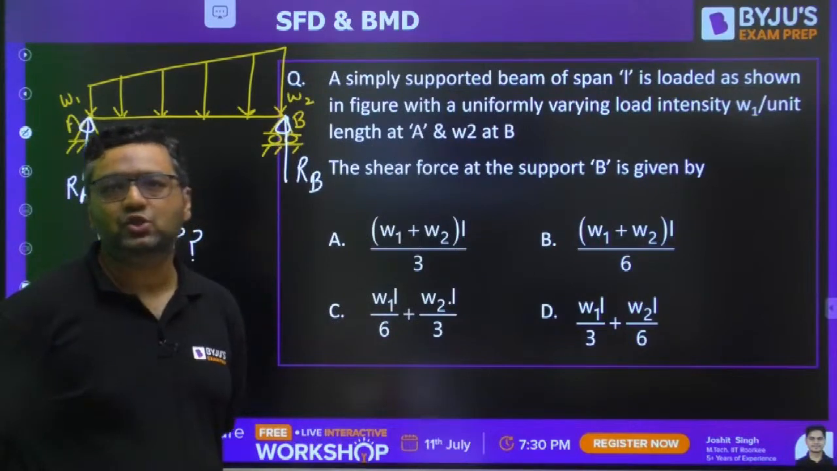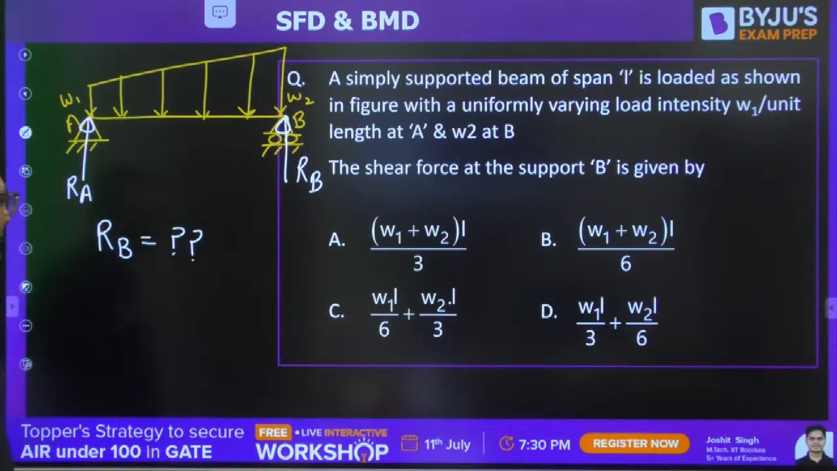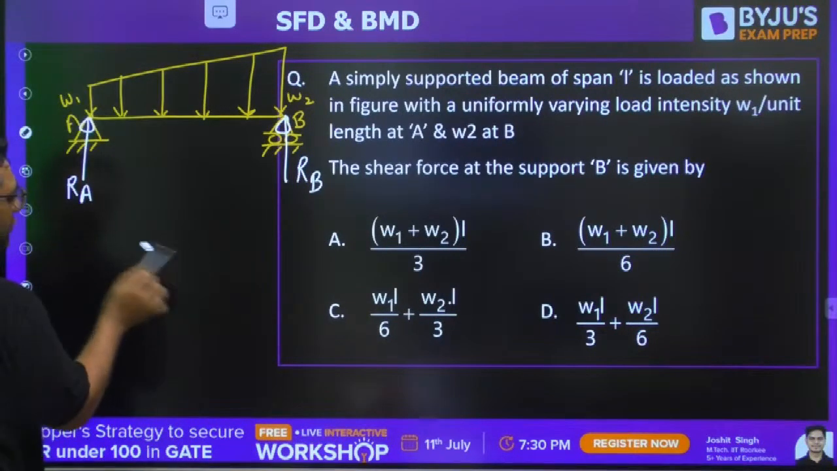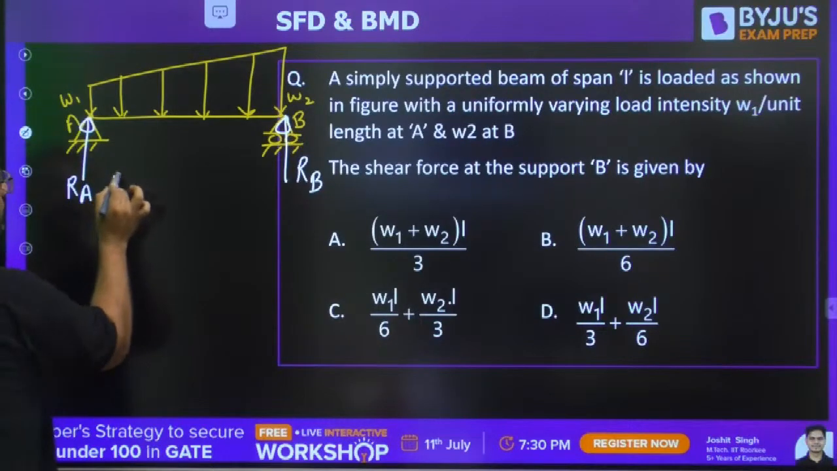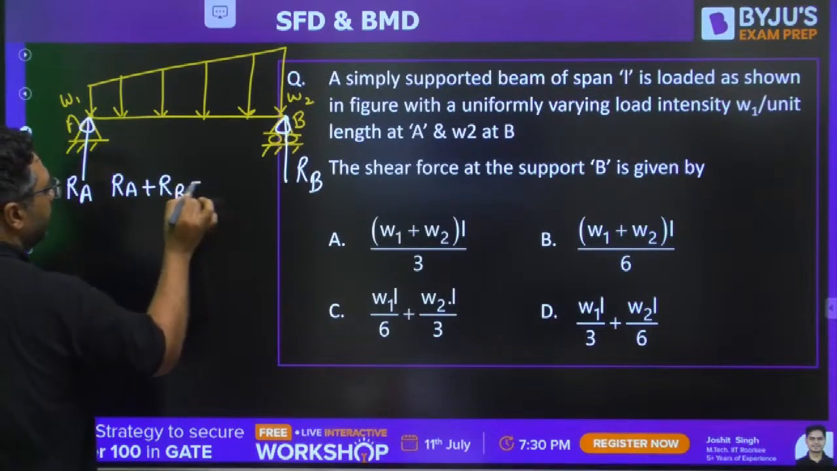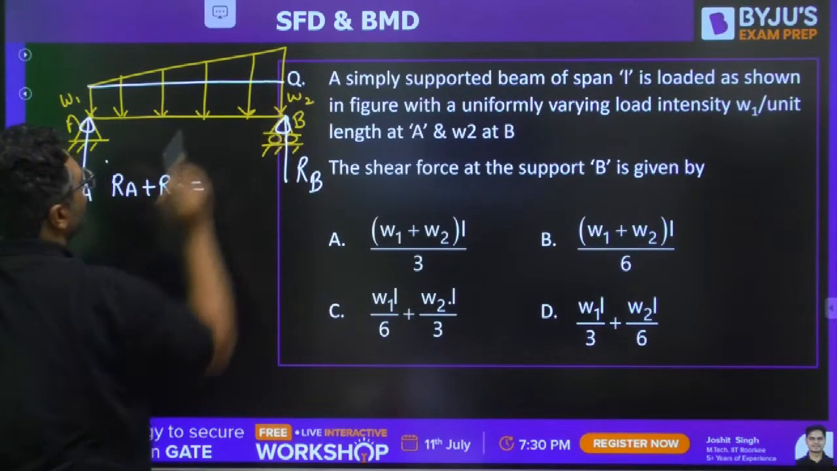For this question, Ashutosh, Akhilesh, Shubham, they are saying the answer to be C. I am waiting for others to answer and I will be solving this in front of you. First of all, we can write RA plus RB is equal to the total load. Total load can be considered as UDL plus UVL.